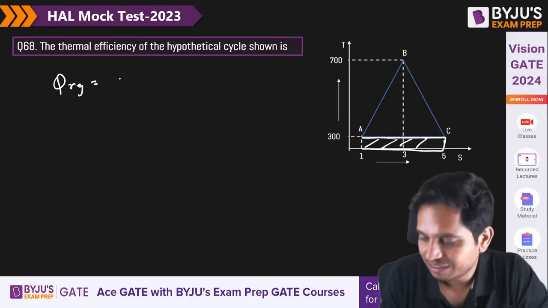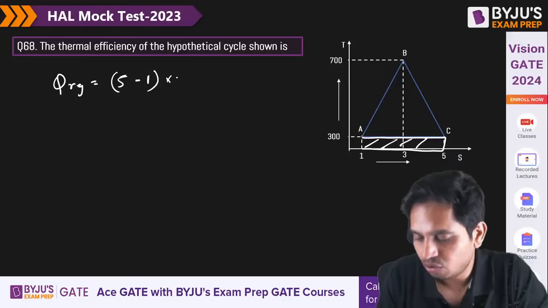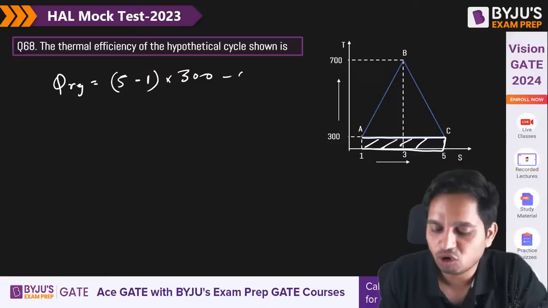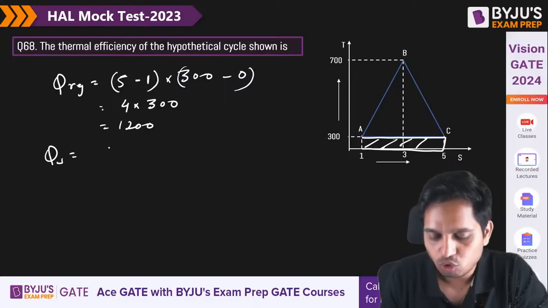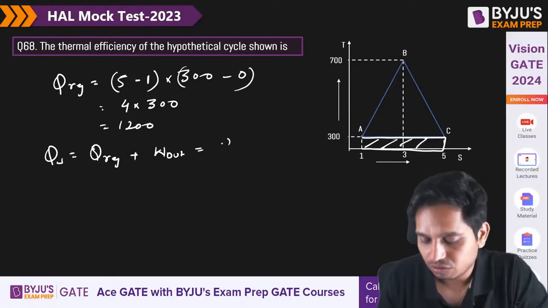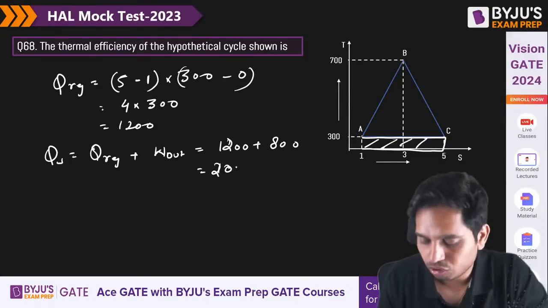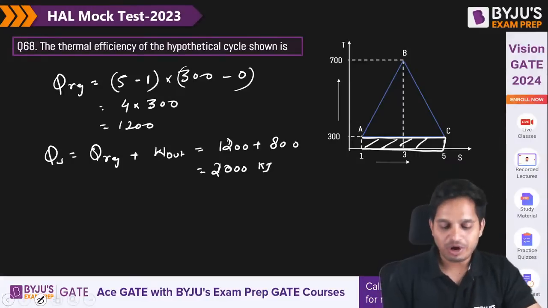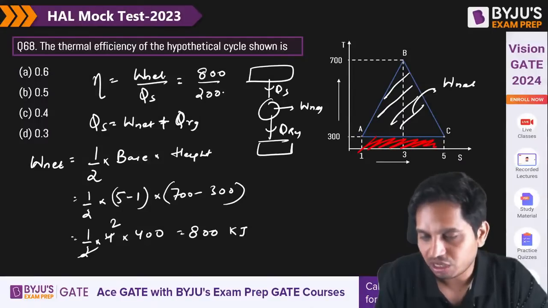Okay. So it is what? 5 minus 1 into 300, minus 0 basically, but 300. So 4 into 300 is equal to 1200. So Q supplied is equal to Q rejected plus work net, which is 1200 plus 800 is equal to 2000 kilojoule. So now I can calculate my efficiency, which is 800 by 2000. What is the answer?